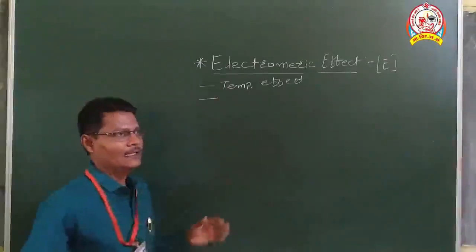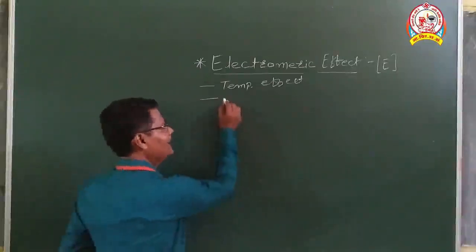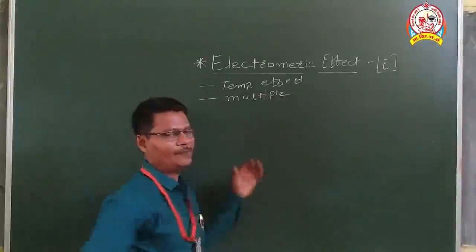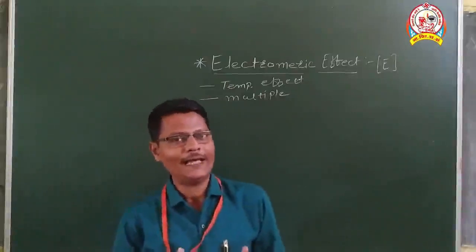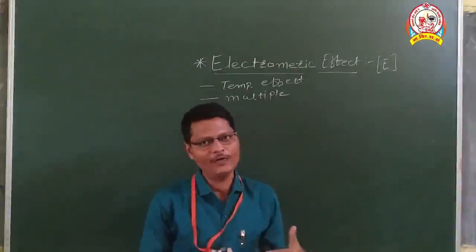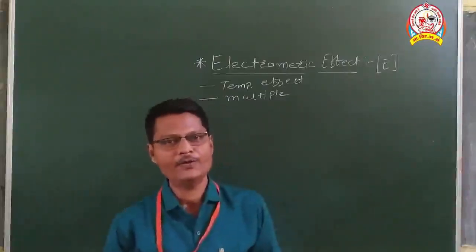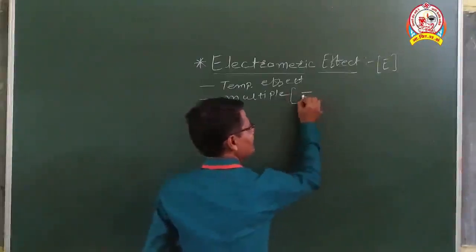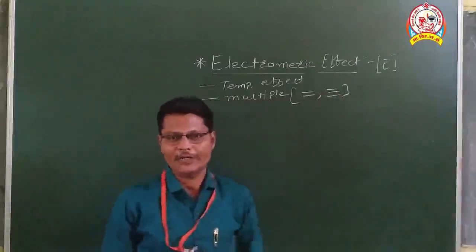Second point is that electromagnetic effect happens in multiple bonded compounds. In inductive effect, we have seen that it happens only in single bonded compounds. But here you will find that this effect happens in multiple bonded compounds, meaning the compound must contain either a double bond or a triple bond.